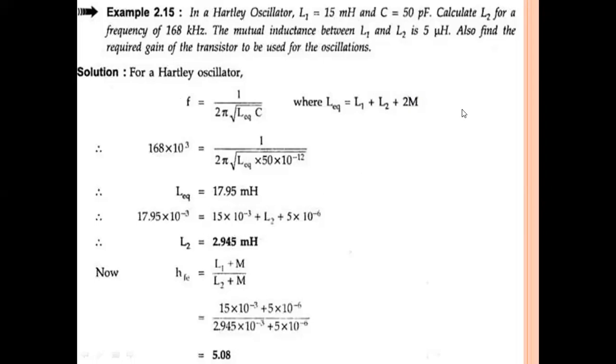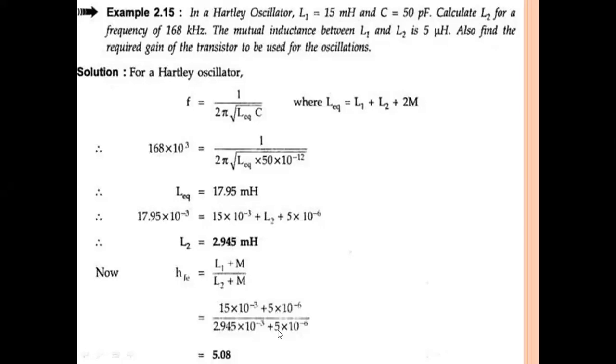And in the second part, also find the required gain of the transistor. So we should also find out the gain. Here the gain means hFE. We already derived the formula for hFE. What is hFE? hFE is equal to L1 plus M by L2 plus M for the Hartley oscillator.